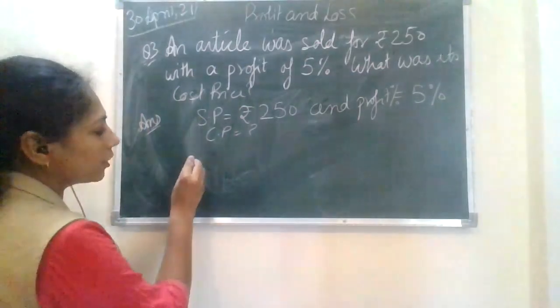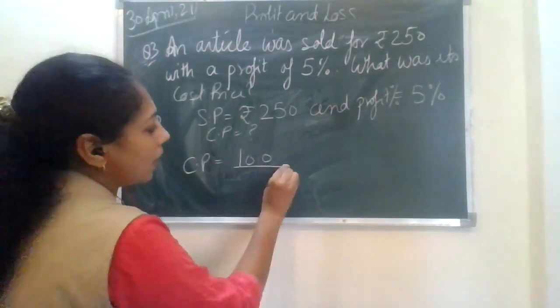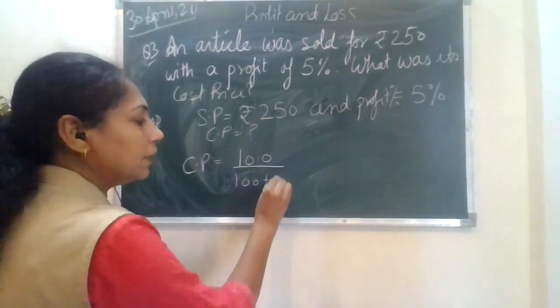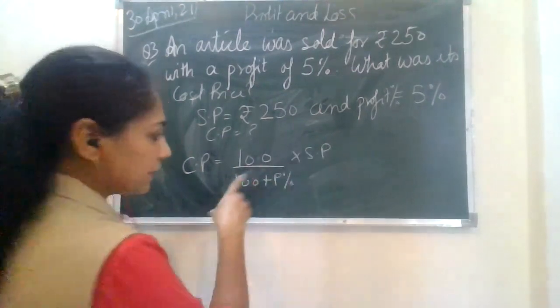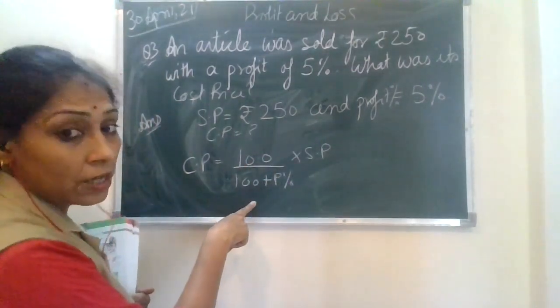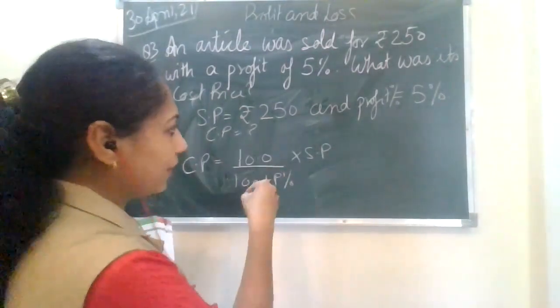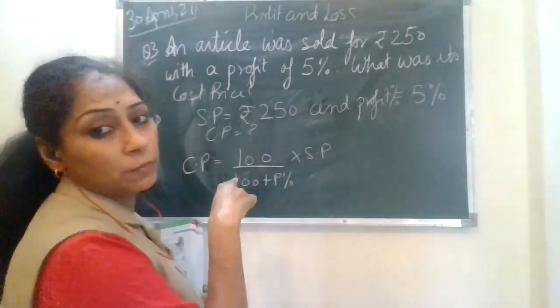See here, I'm going to feed it in the formula. CP is equal to 100 upon 100 plus P% into selling price. This is the proper fraction form. Fine. So you are going to get an answer less than 1 from this fraction, and when you multiply by SP, the CP is going to be reduced.